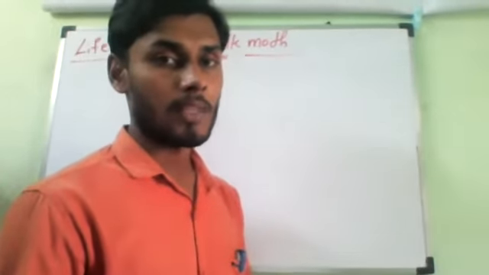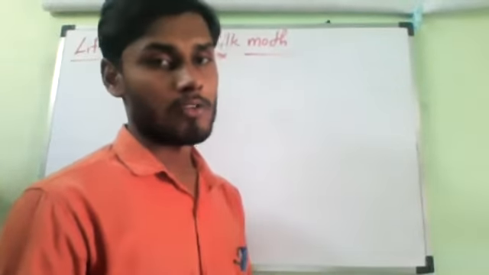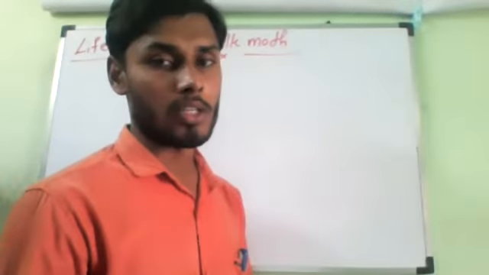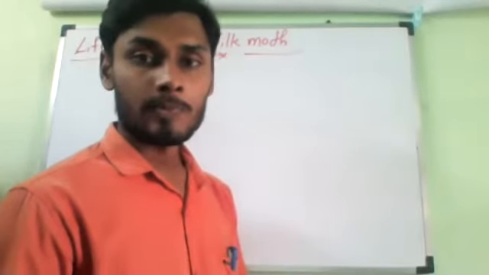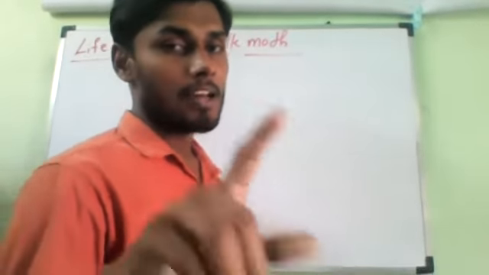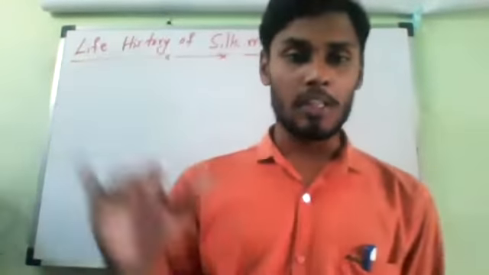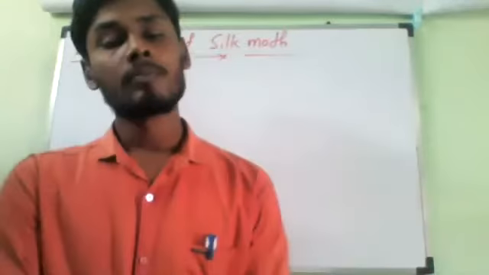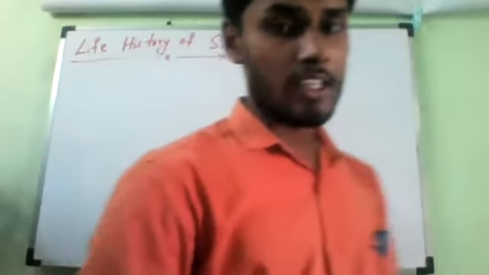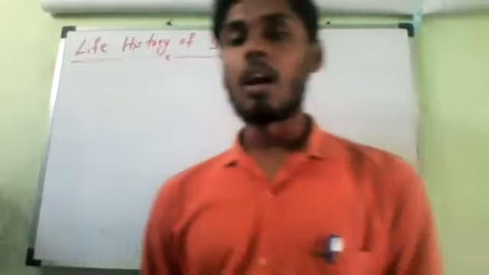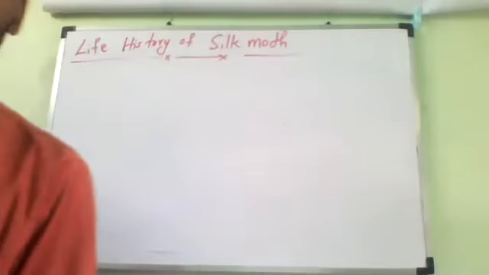Is it okay, Mari? Hari? Now you should write a few important points. Eggs, larva, pupa, silk moth. Have you written those four stages, Mari? Next, write: the larva of a silk moth.